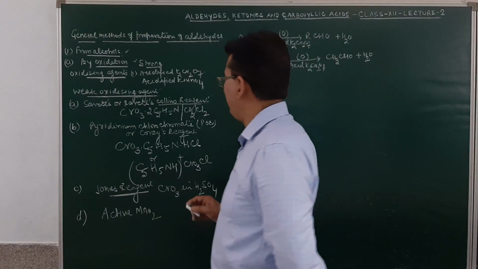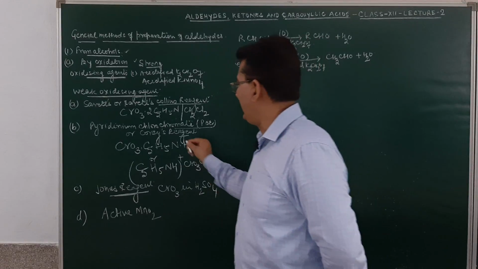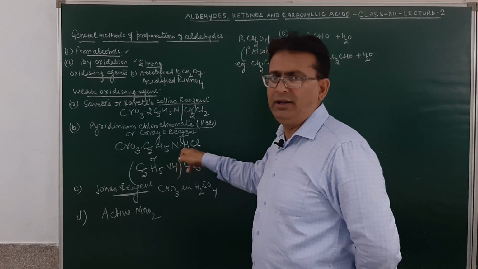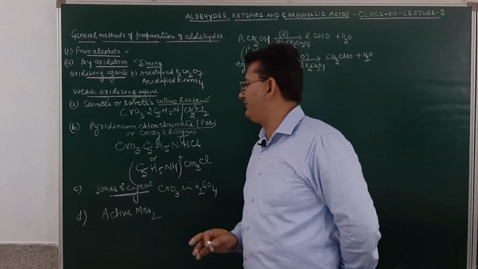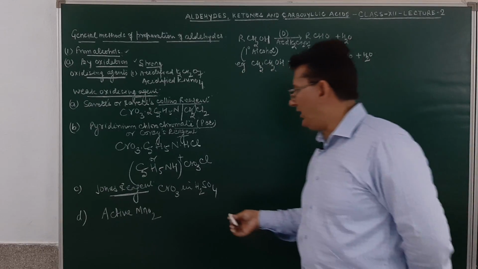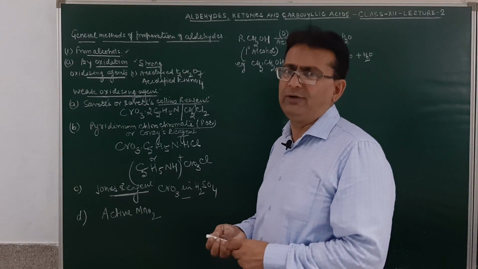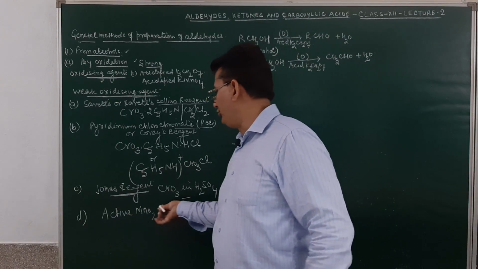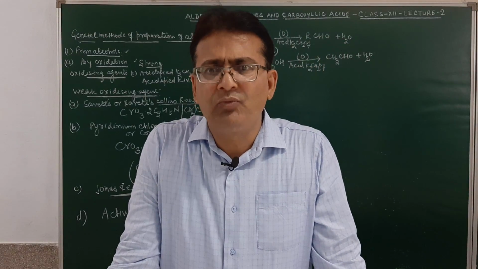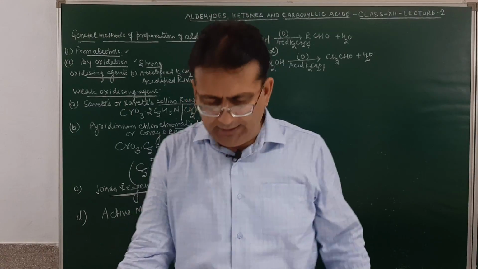The other mild oxidizing agent can be pyridinium chlorochromate, PCC, which can also be called Corey's reagent. This is chromium trioxide with pyridine in HCl, and the formula is CrO3 C5H5NH positive and Cl negative. Or it can also be carried out in presence of a Jones reagent, which is a solution of chromium trioxide in sulfuric acid, or by active MnO2. All these are weak oxidizing agents, and they oxidize alcohols to aldehyde, and the reaction can be stopped at the aldehydic stage.